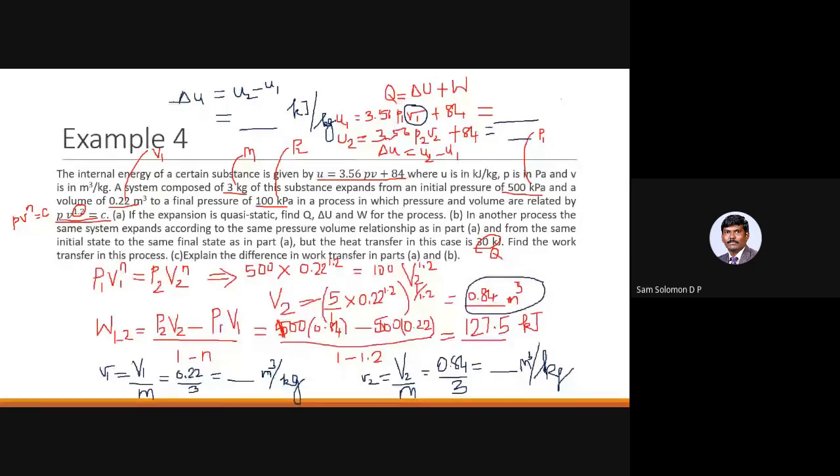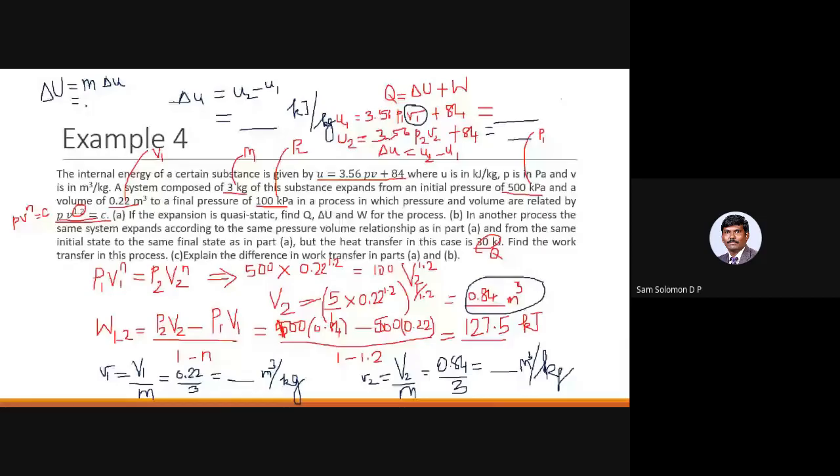Once you get the value of small delta u, to calculate the change in internal energy you should multiply this with the mass: mass into delta small u.